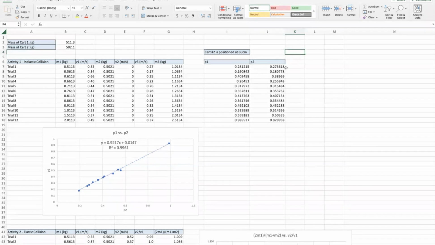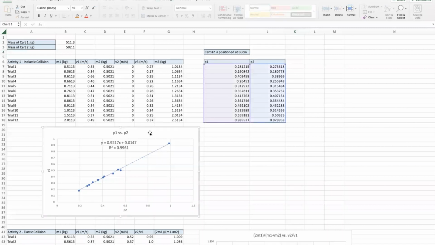As we can see here, the values are similar, but we confirm that this is a relationship depicting the law of conservation of momentum based on the slope of the line, which is close to 1.